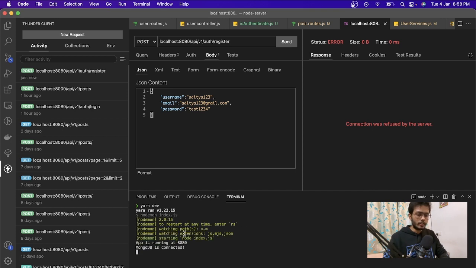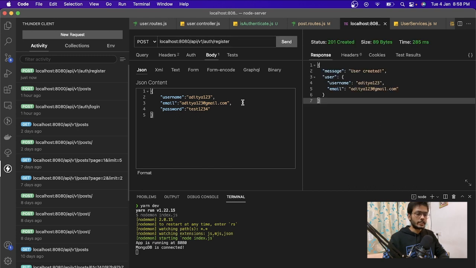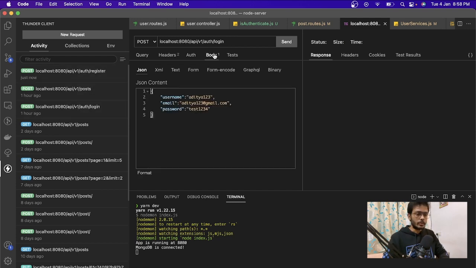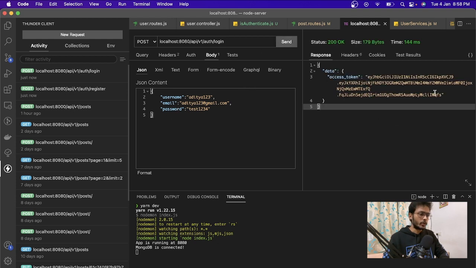Okay, so our app is running on 8080. Now just send. So our user is created. Then we are going to log in with this same user to get the token, of course. So inside the login, I already used it once, so I'm just hitting enter, and we got the token.